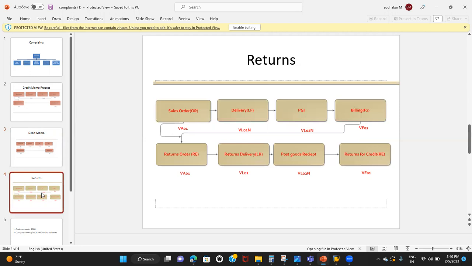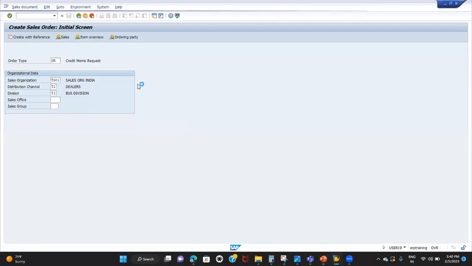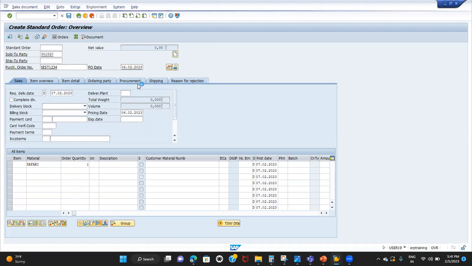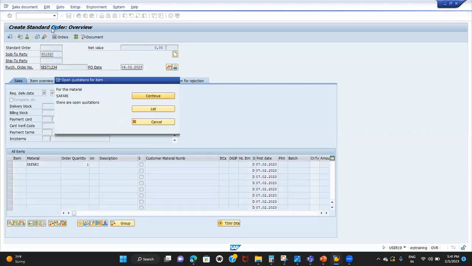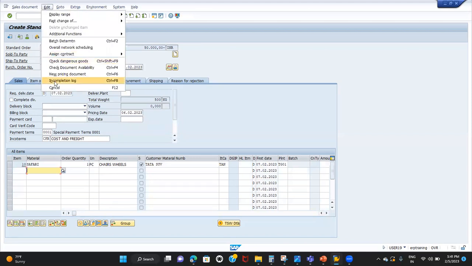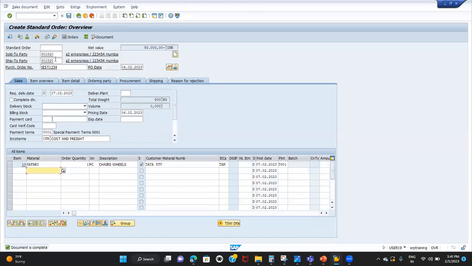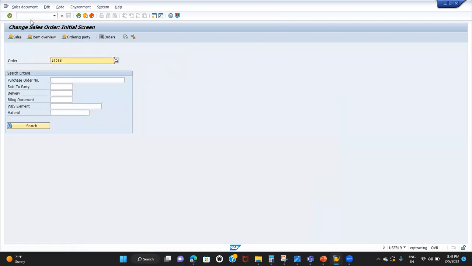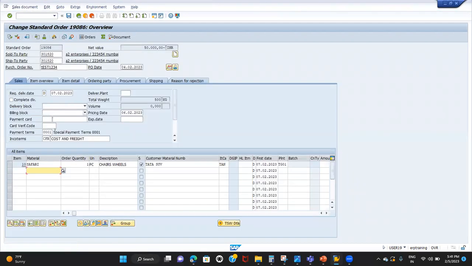So that is the reason I'm creating a new order here. I'm going to create the new order. Check the incompletion log. So I'm going to save the order. Let me update the order, as it has some pricing mismatch.